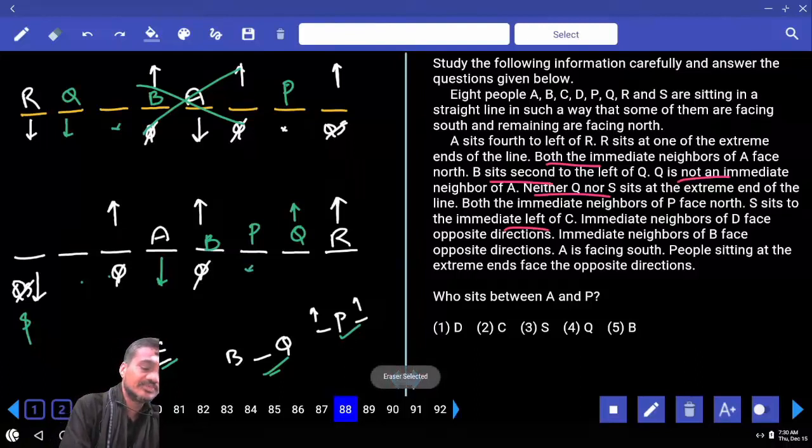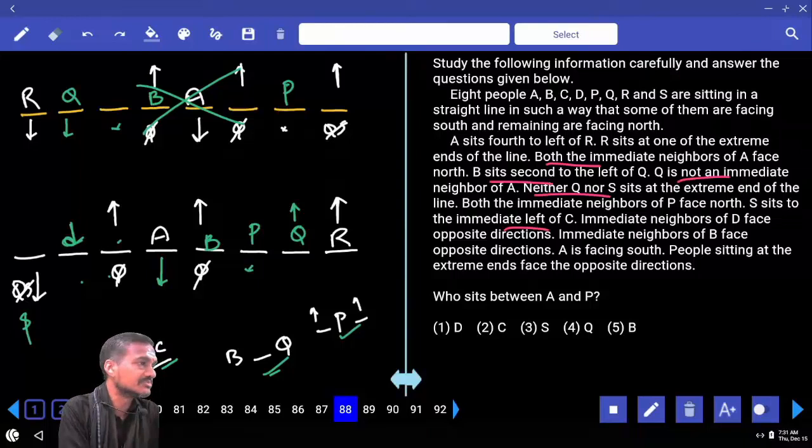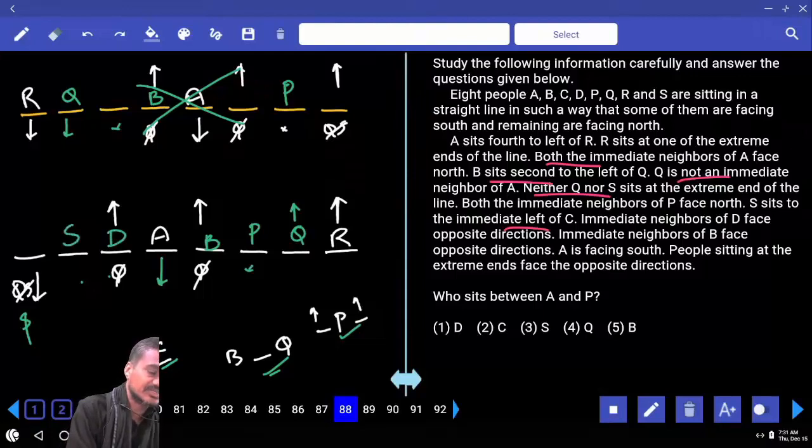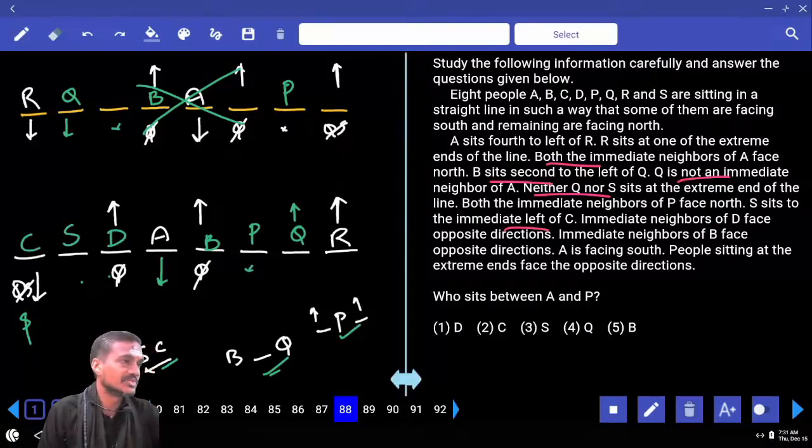So where should this D be? D cannot be at the extreme end. As D cannot be at the extreme end, D can be here or here. If D is here, S and C adjacent, not possible. Isn't it? Hence D cannot be here as well, hence D must be here. D is here, S cannot be here, S is here, C is here.